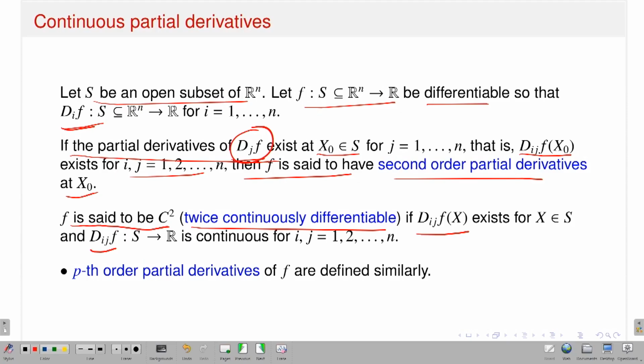So, in C1 I demand that the first order partial derivatives should exist and be continuous. When I am talking about C2, that means I want the second order partial derivatives to exist at the point and they should be continuous. Of course, when I talk about the existence of second order partial derivatives, the first order partial derivatives should exist and be continuous. In fact, they should be differentiable. Otherwise, I cannot talk about the existence of second order partial derivatives, right?